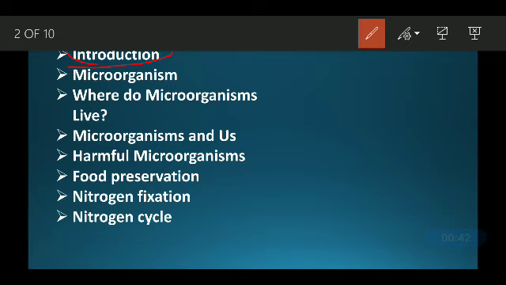In class 6 you have learned that living organisms include plants, animals and microorganisms. All these three things are collectively called living organisms. Sometimes you have seen that if you leave moist bread for some days, its color will change or you will find some grayish patches on the bread. Actually, they are fungi.